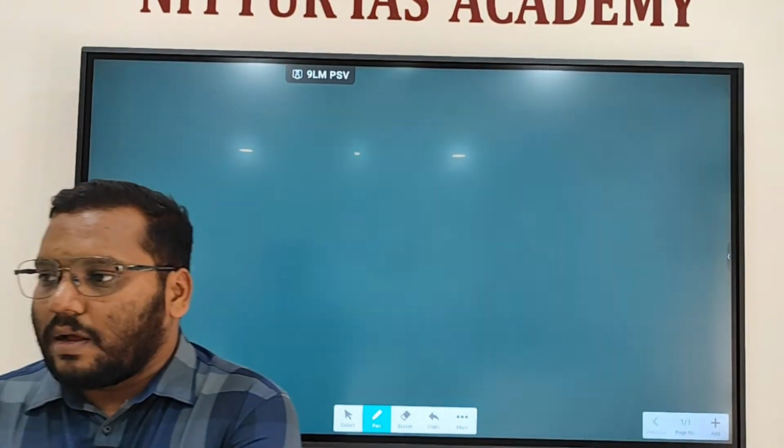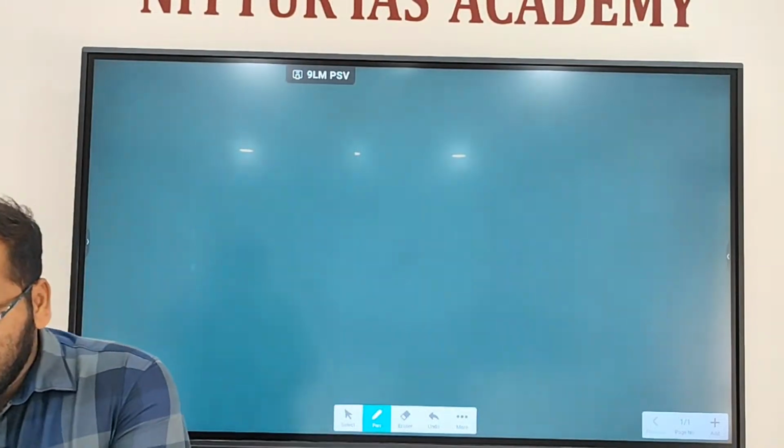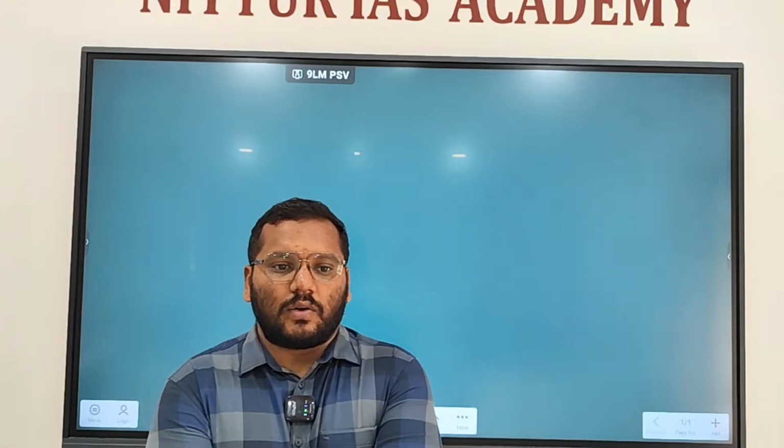Executive powers and functions of Parliament. The Council of Ministers can be removed from office by whom? Lok Sabha or Rajya Sabha? The Council of Ministers can be removed from office by who? Who can remove? No confidence motion can be introduced in which house?